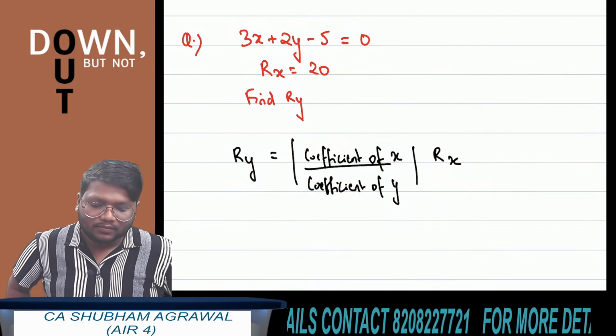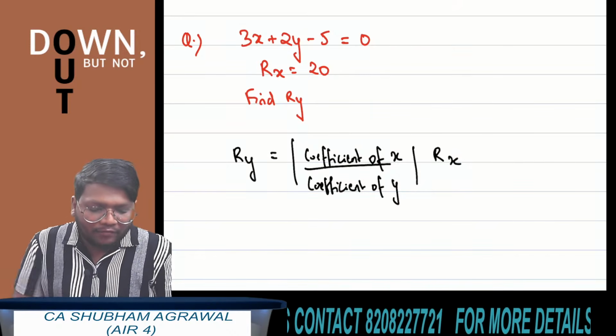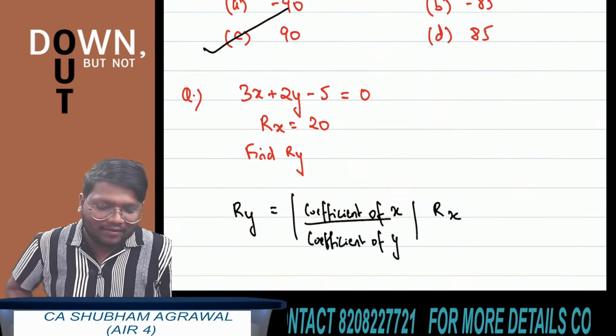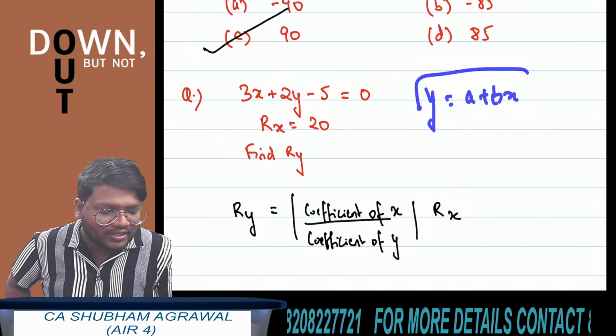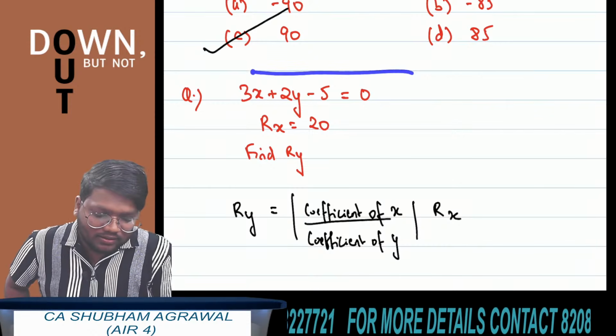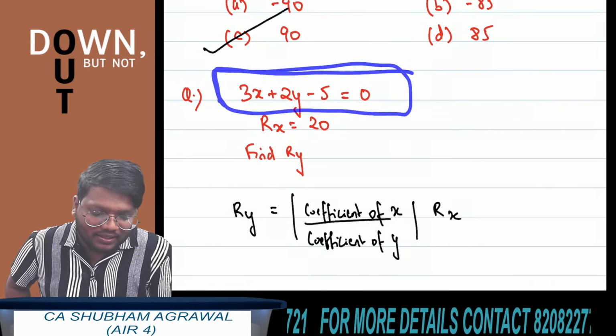Simple thing. If the linear relationship between x and y is not given in the form y is equal to a plus bx, they have given the linear relationship between x and y like this in the question.